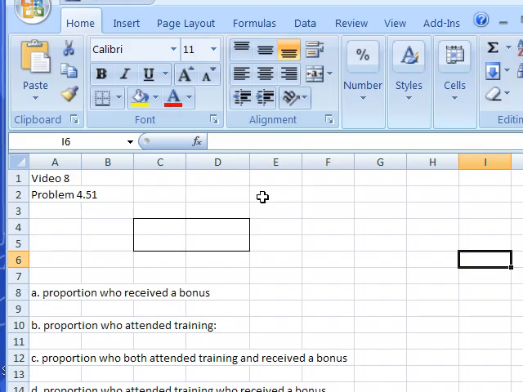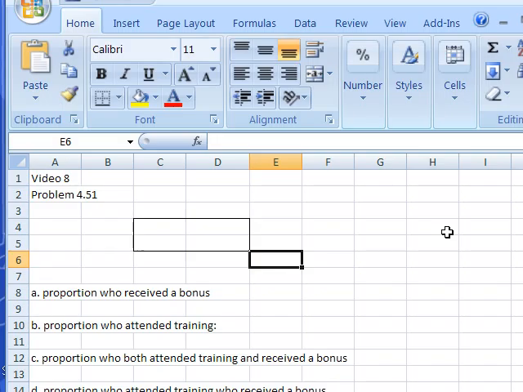And this is a classic problem of filling in a table, a contingency table, and then finding some proportions that we're asked to do. And this, of course, is a lead up to probability, because when we say proportion, we're really talking about a probability. Okay, in this problem, the company has 400 salespeople. They're going to send some to school, some are going to stay home and not go to school. Everyone has the potential to earn a bonus, but only those who exceed their sales goals will receive a bonus. So the question is, does the training help people achieve their goals and hence receive a bonus?